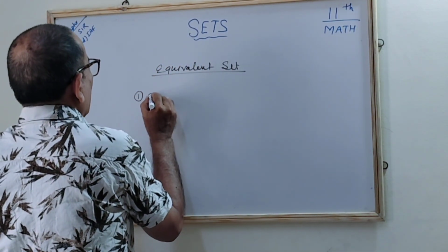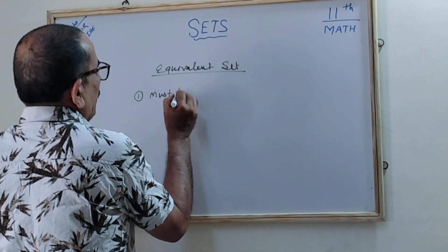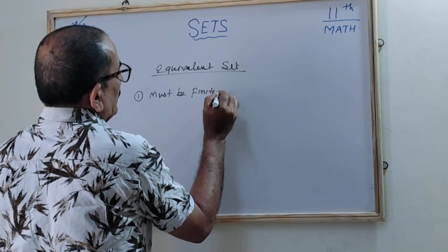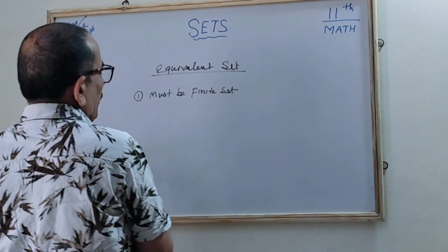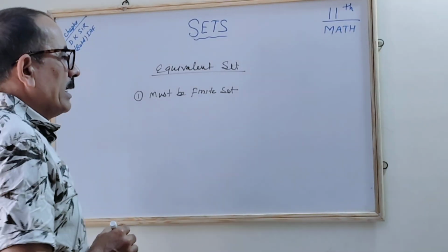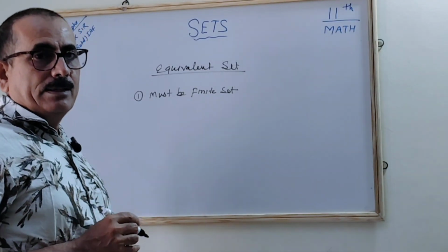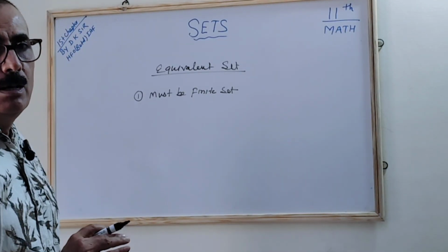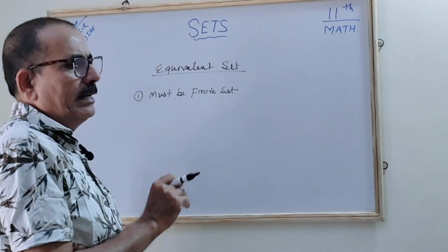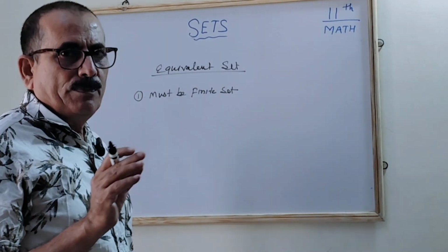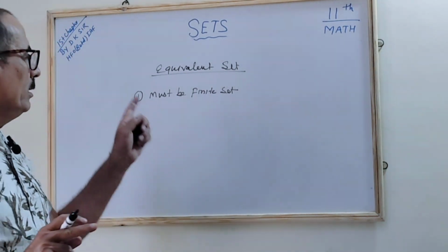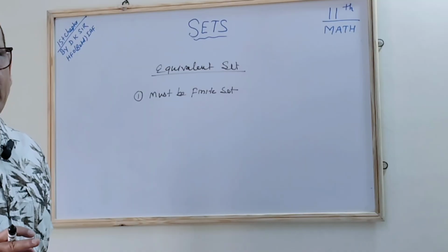What must it be? A must be a finite set. For an equivalent set, it must be countable, even if it is a null set, but there must be countable elements, whether they are alphabets or digits. You should be able to count them, correct, understood? So this is the first condition of the equivalent set.